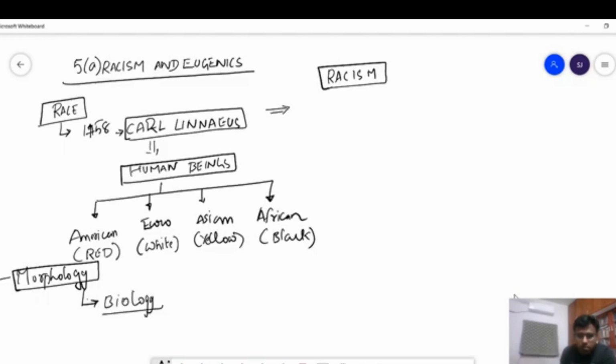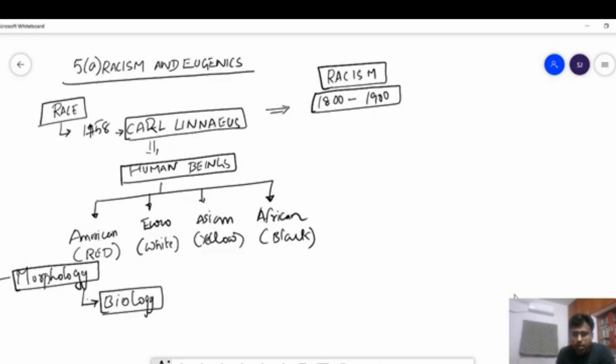But racism came afterwards, in the period of the 1800s to the 1900s. This concept which Carl Linnaeus used for classification was taken forward by people into something called racism.